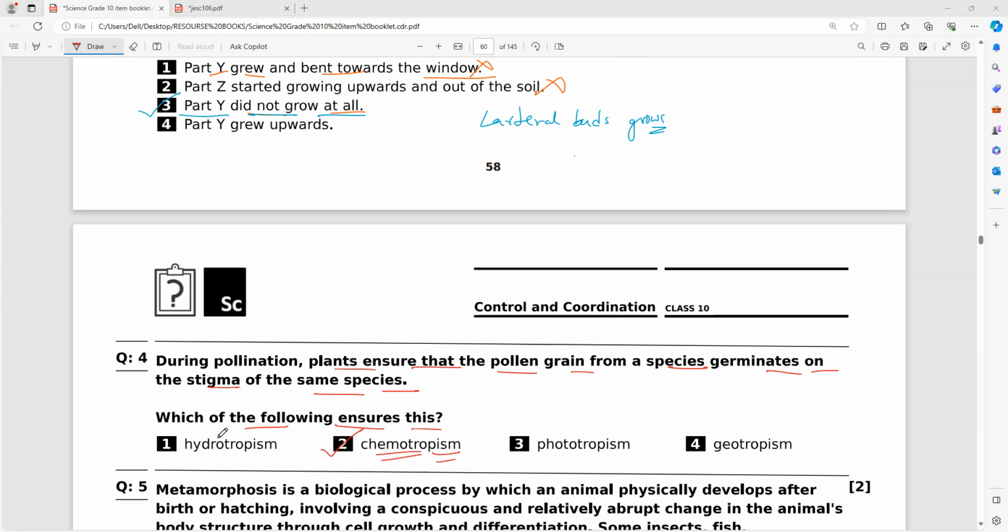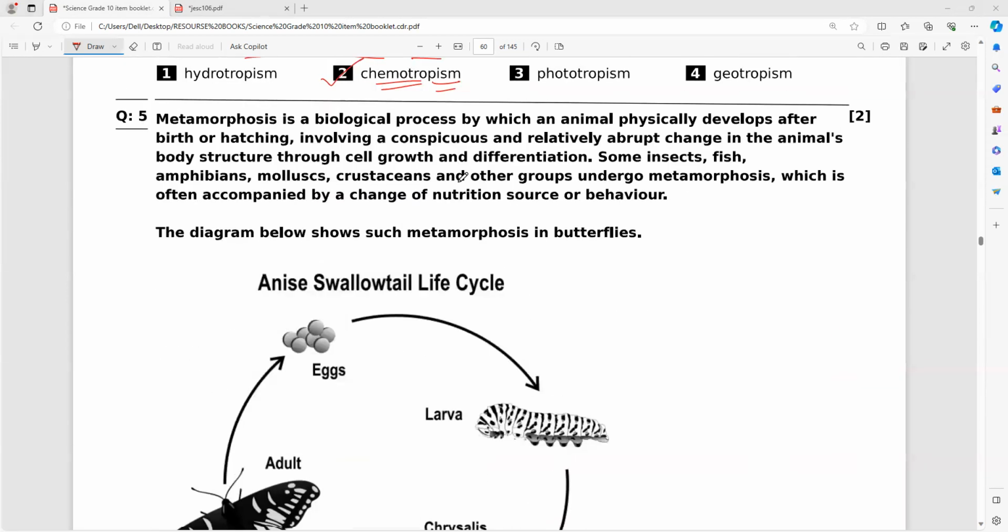It is chemotropism. Did we learn it or not? Everybody, check your classworks. Example for chemotropism: growing of pollen tubes, that is what the stigma does after receiving the pollen grains. Is it right, guys? That is what it is.